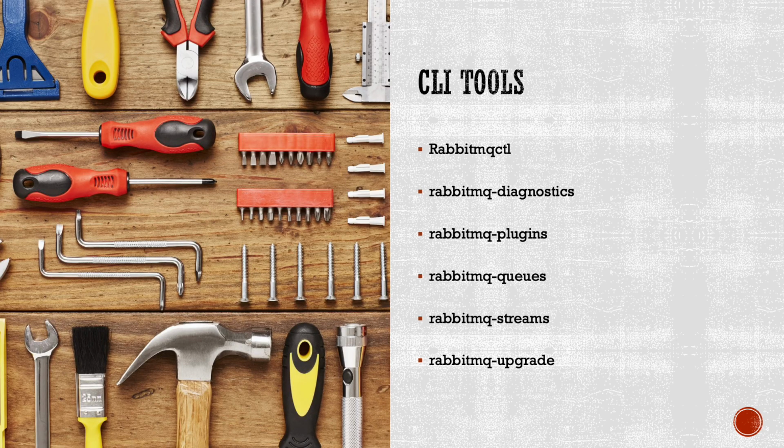We will explore the command line interface, CLI, tools provided by RabbitMQ for managing and administering the messaging system. We will learn about the following CLI tools. RabbitMQ Control. This tool allows us to manage and administer RabbitMQ instances using various commands. It provides capabilities to manage exchanges, queues, bindings, users, permissions, and more. With RabbitMQ Control we can also monitor and troubleshoot RabbitMQ instances and perform cluster management and configuration.